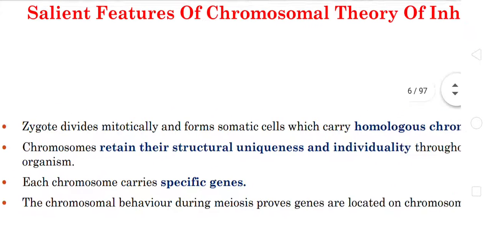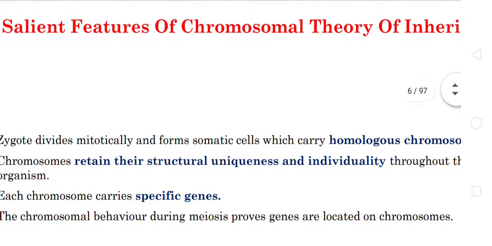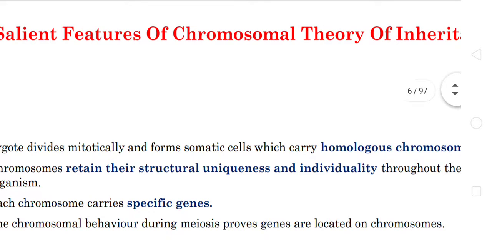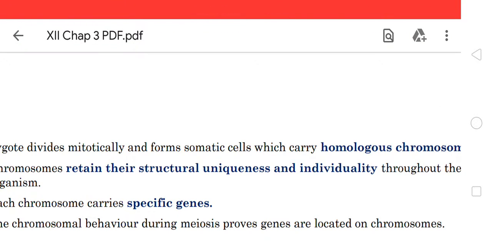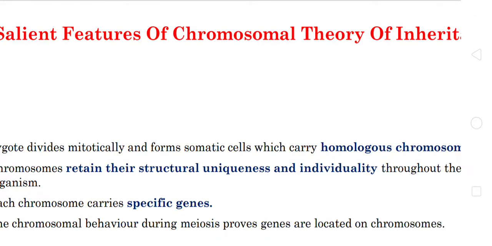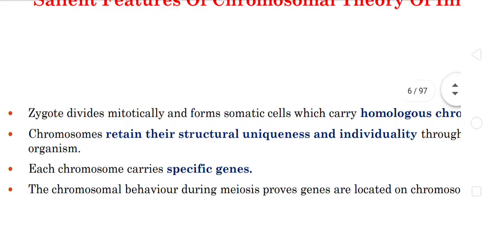These are the homologous chromosomes. Identical means both structures are similar in nature, so we call them homologous chromosomes. These homologous chromosomes are derived from the maternal parent as well as the paternal parent. Maternal means mother, paternal means father. Next point, as human beings, we have 46 chromosomes.